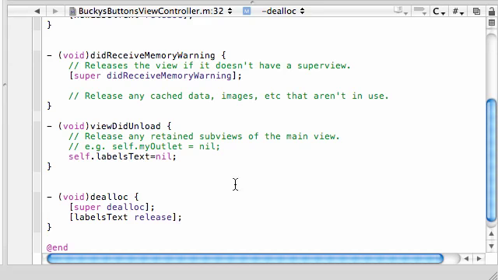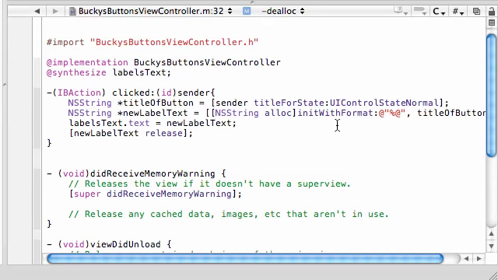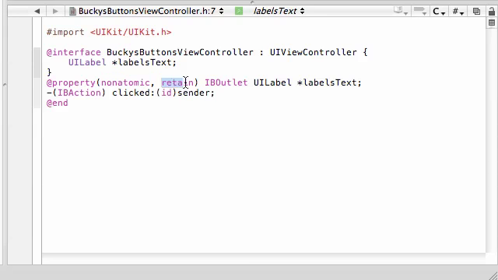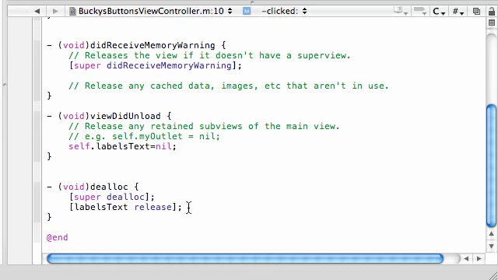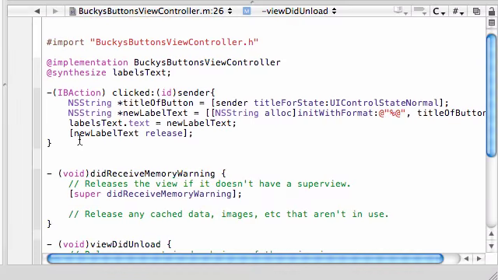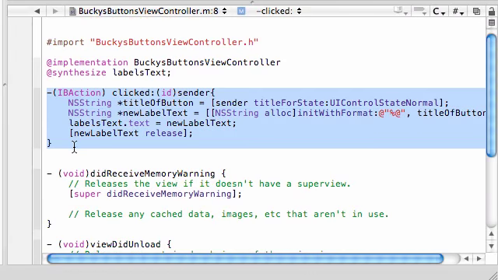Remember, as a general rule, any object that you either allocate specific memory to, take out a piece of memory from your computer, you need to give it back. And since we went ahead and retained this, we're pretty much saying, hey computer, let me hold on to that memory for a little bit. So now when we're done with it, we give it back. So again, don't forget labels text to release that, set it equal to nil, and of course, build your object.